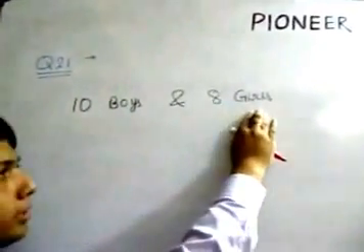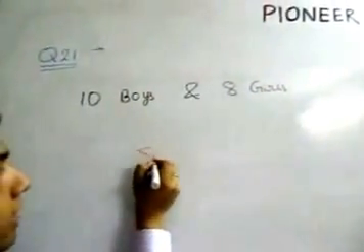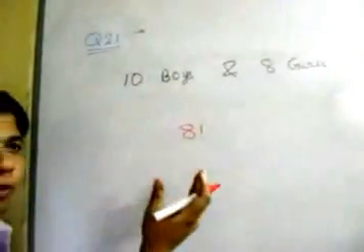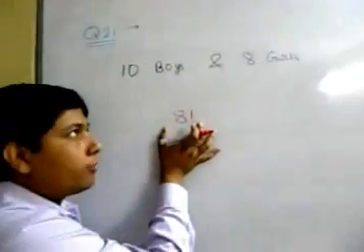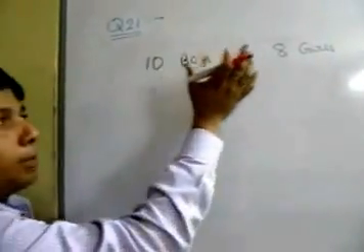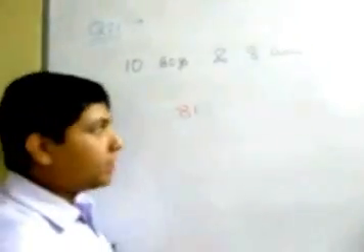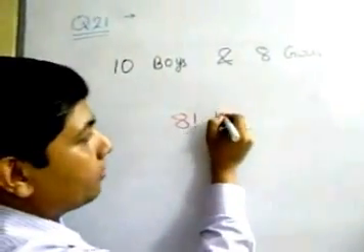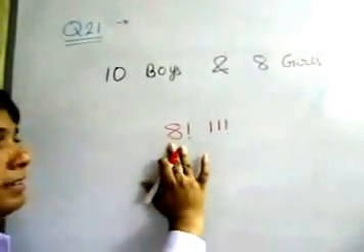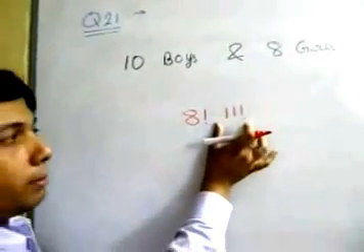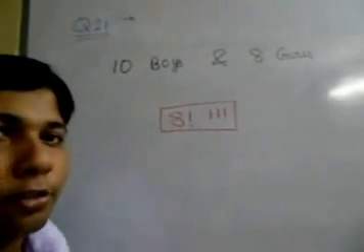Since all these 8 girls are together, let us assume that we tie them together. If we tie 8 girls together, how many ways can we do that? It is 8 factorial ways, because we don't know whether Rita will come first or Sita will come first. So we can tie these 8 girls together in 8 factorial ways. Now, we have 10 boys and one bunch of girls, meaning 11 distinct identities. We can arrange these 11 distinct identities in 11 factorial ways. So answer in this case is 8 factorial into 11 factorial.